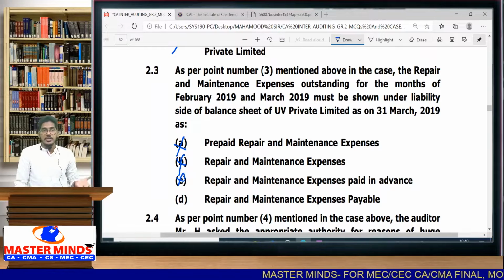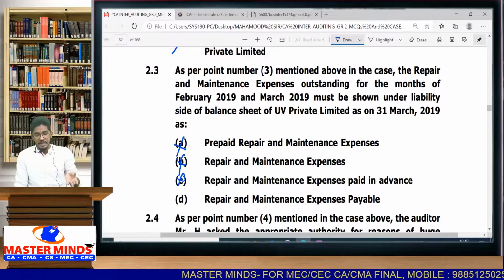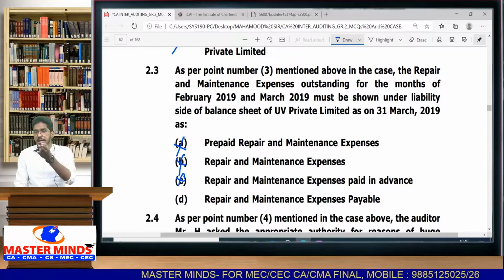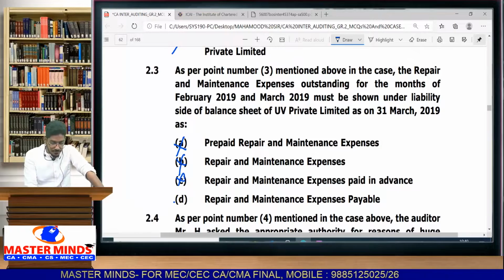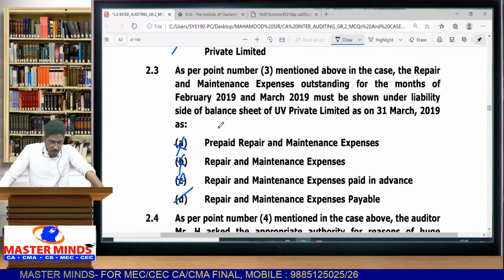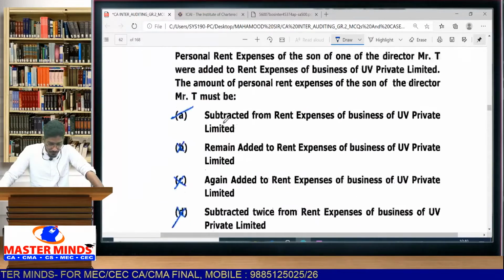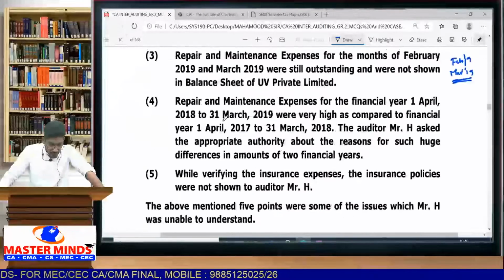You have not yet paid, you are required to pay. So you will create a provision and show it as a liability: repairs and maintenance expenses payable. As simple as that. So D option is the correct option. Then 2.4. Sorry, let us read the fourth point.